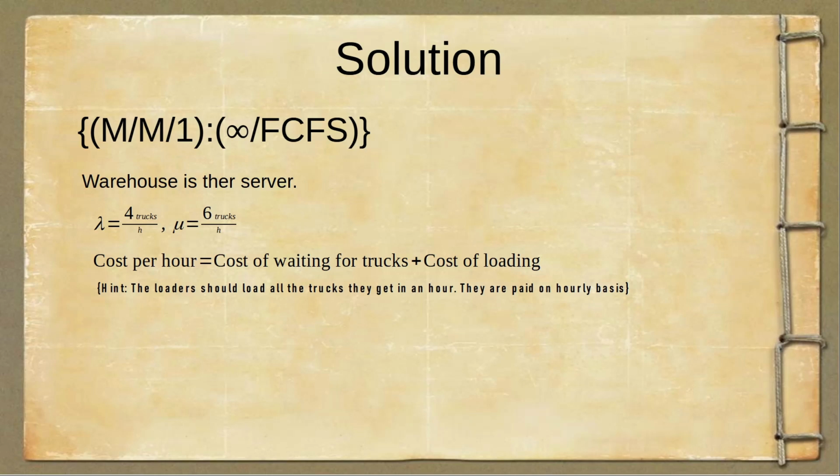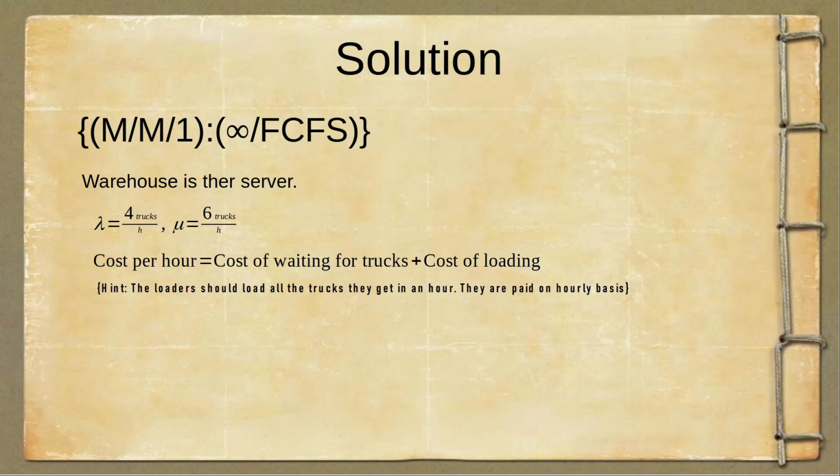Now, why do we take the server capacity as infinity? Here we know that the arrival rate of trucks is going to be 4 trucks in an hour. And the warehouse has a sufficient capacity to accommodate this load of arrival. Therefore, we assume that it has an infinite capacity. So if the capacity of the queue is such that it can accommodate all the arrivals, then we take the capacity as infinity.